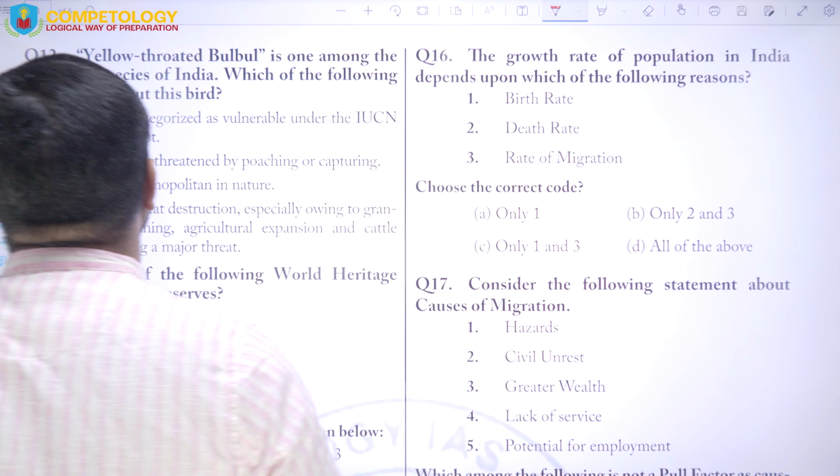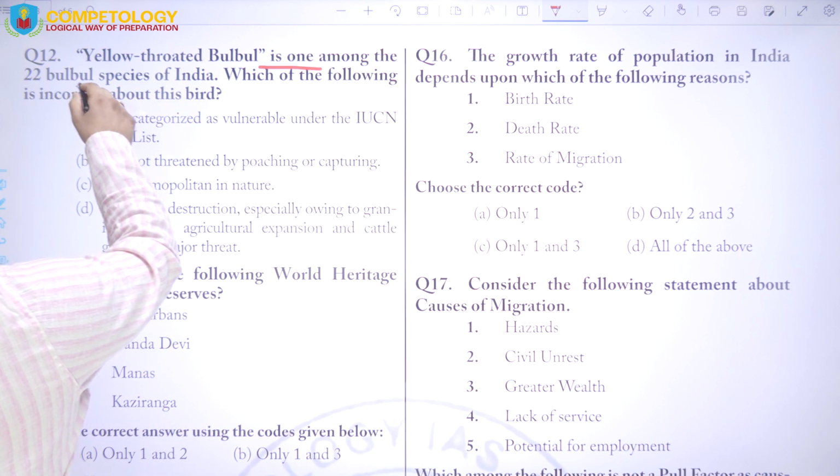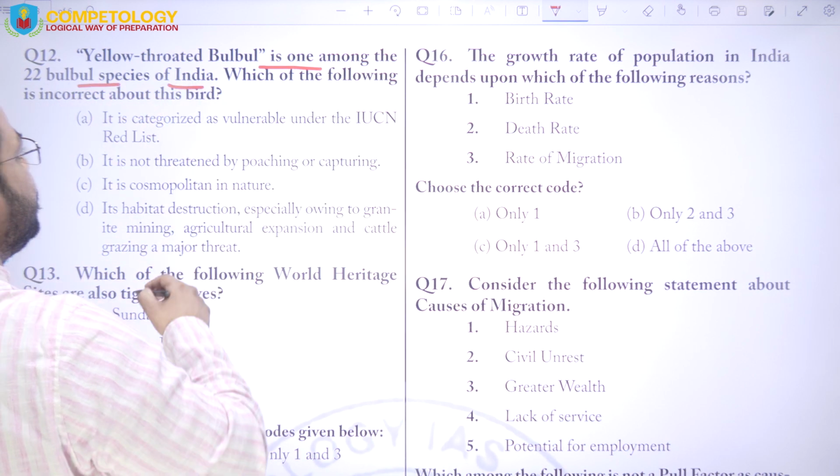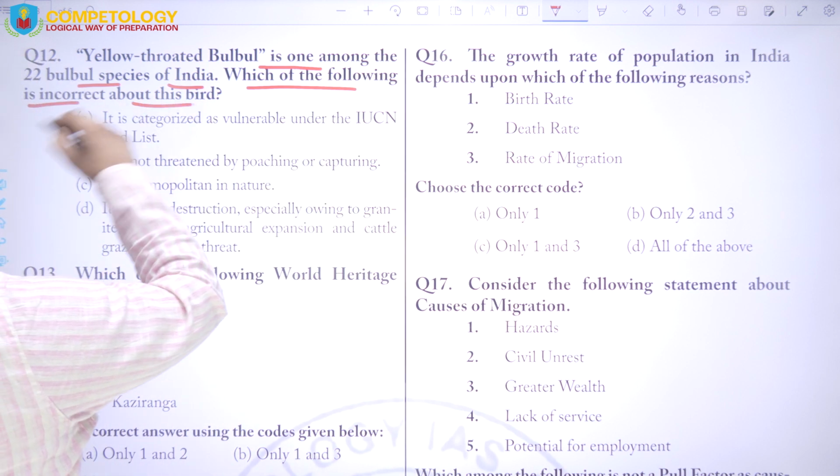Here it says that yellow-throated bulbul is one among the 22 bulbul species of India. Which of the following is incorrect about this bird?